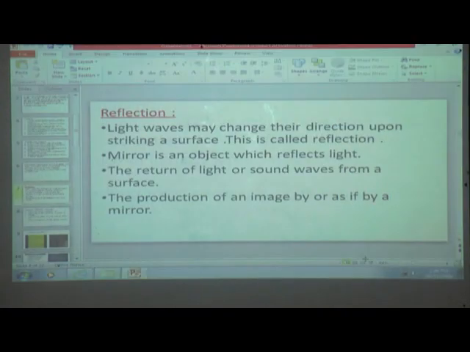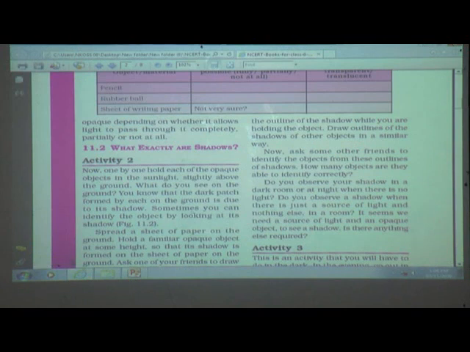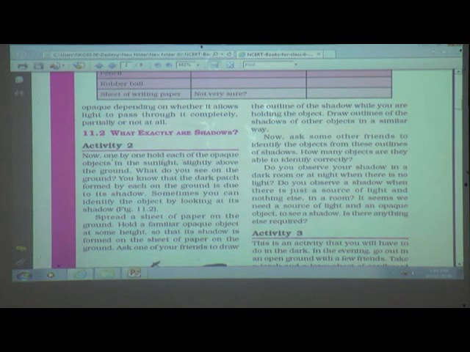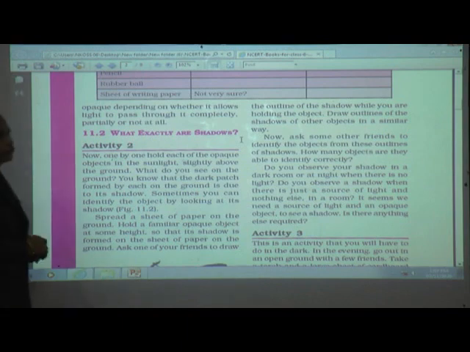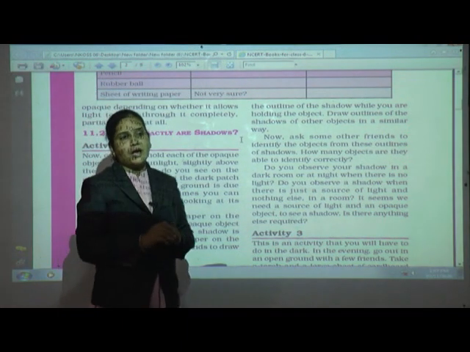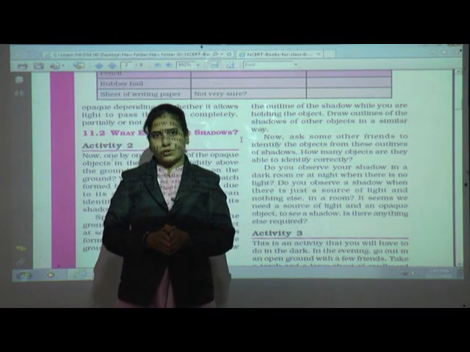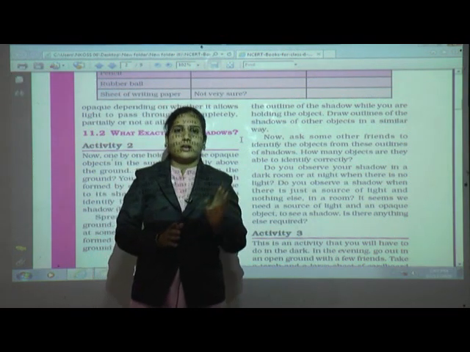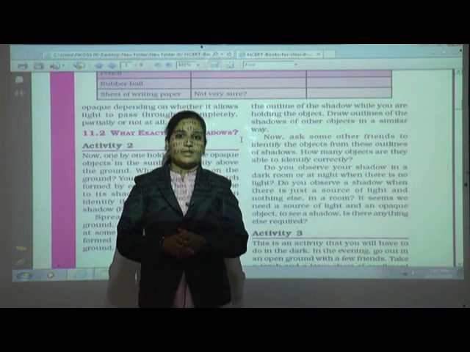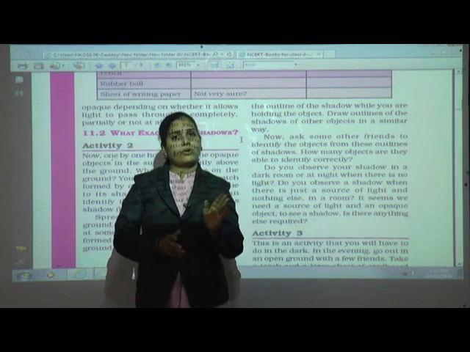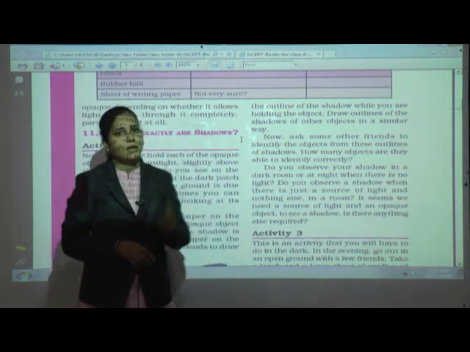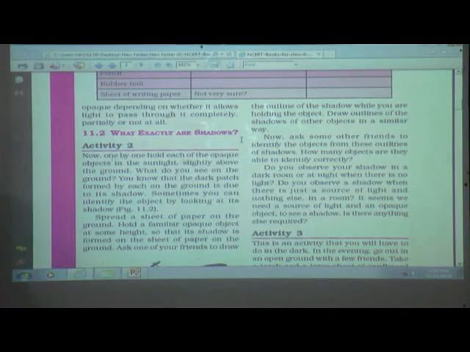Now see in the textbook, students, here: what exactly are shadows? Just now I told you about the definition of shadows, and even about the properties of shadows also. So we'll see exactly what is meant by these properties. Are the properties correct or wrong? So we'll see it by the activity. See here, activity 2.